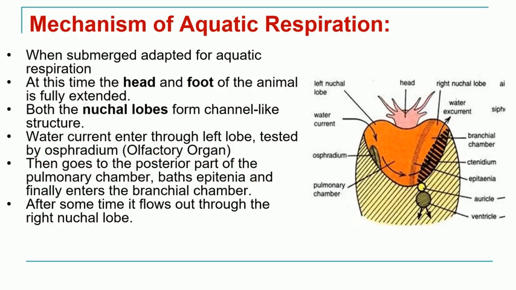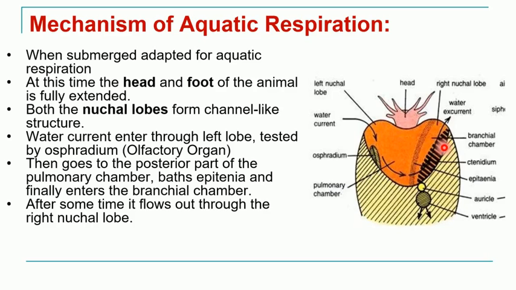Now, once this water is tested by the osphradium, it is present in what is known as the pulmonary chamber. So in this pulmonary chamber, the water then moves ahead, it crosses this epithelia and then it bathes the entire surface of the ctenidium. That means the entire surface of the ctenidia, or the lamellae of the ctenidia, are covered by the water. And now the actual exchange of gases takes place.